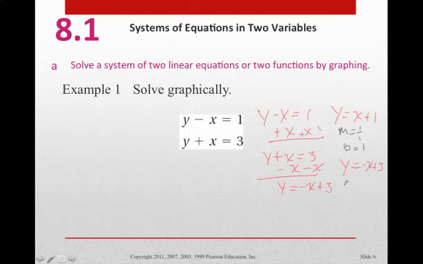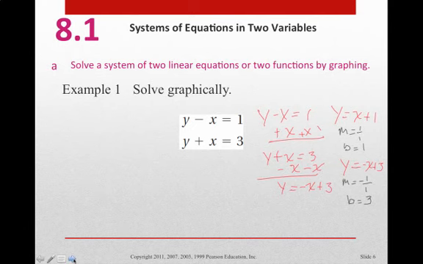The slope for this one would be negative 1 over 1, and the y-intercept in this case would be 3. So what does that look like? Well, we would anchor here and then go over 1, up 1, each time and then draw a line. And then in this case, we would anchor here at 3 on the y-axis and then go over 1, down 1 for each time.